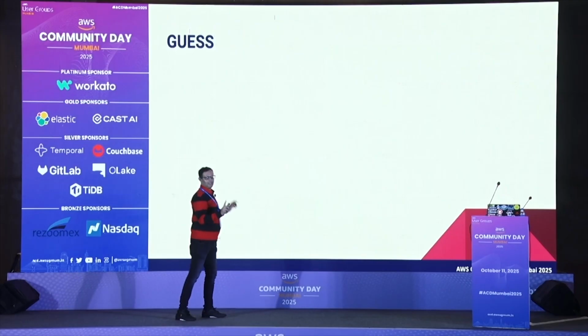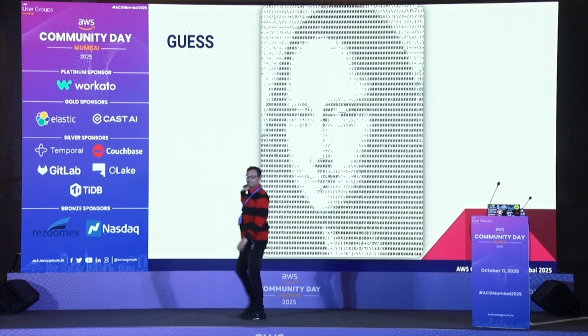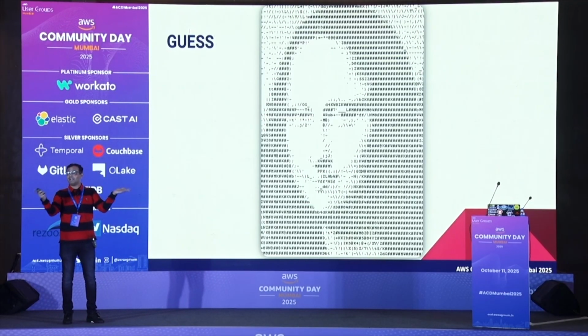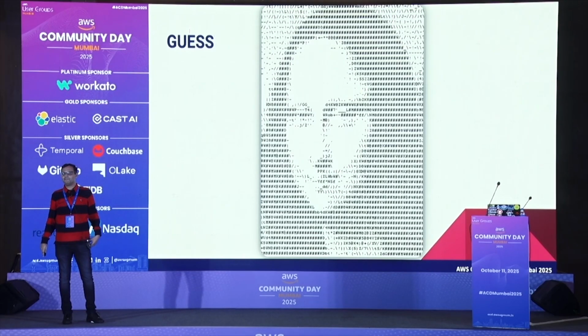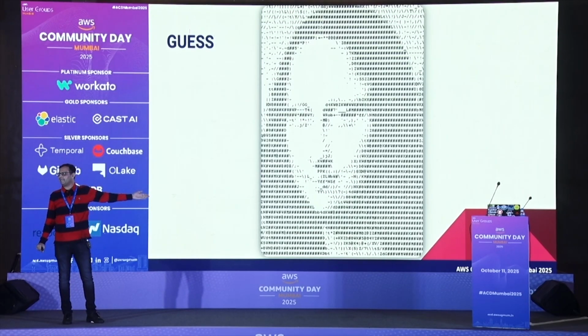So let's see, we'll do one guesswork here. Can I guess what this is? More or less okay, but what kind of art? It's not written in pencil on paper, right? What are the characters there? I can see one character here. Any guess what kind of art? See the characters.